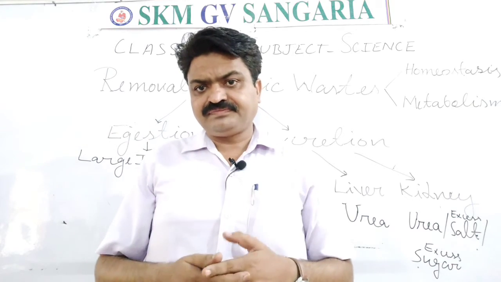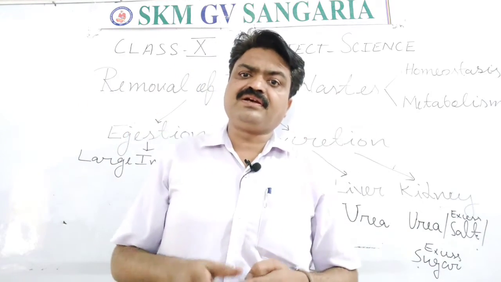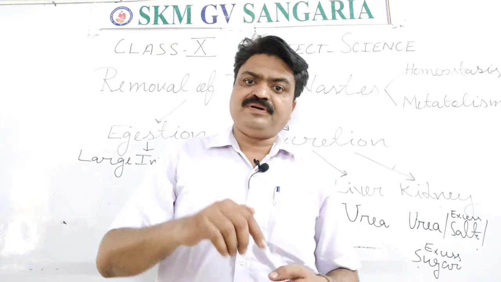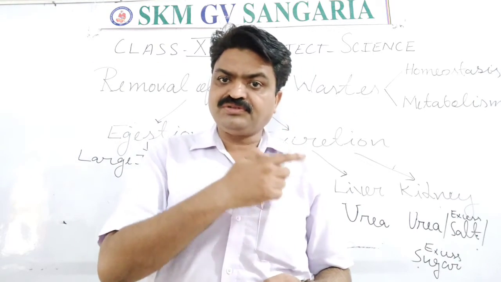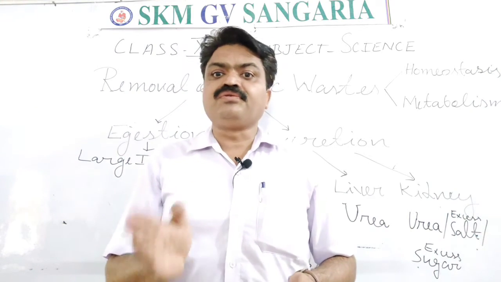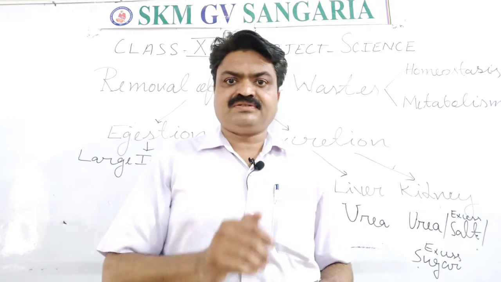And with this, the kidneys have the adrenal glands on them, and kidneys also help us in homeostasis, and help us to remove toxic waste.